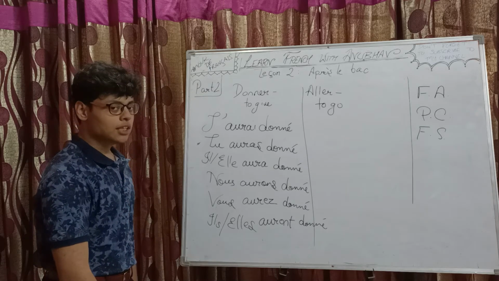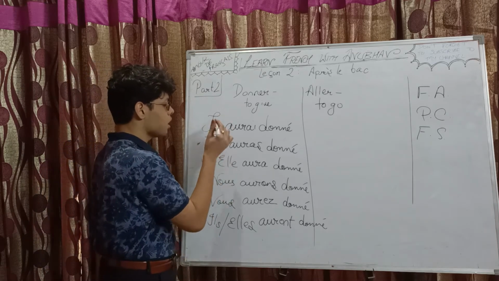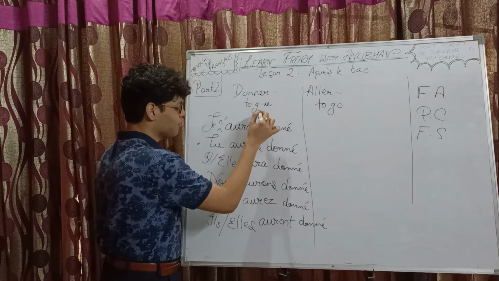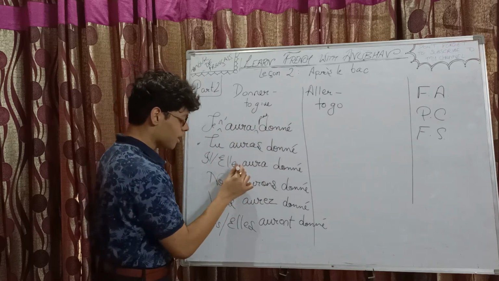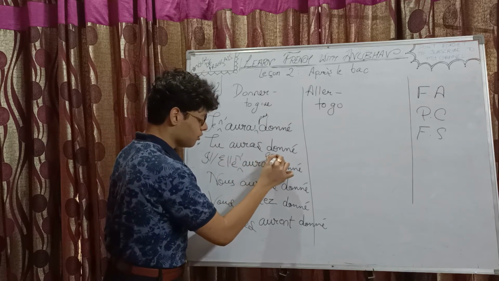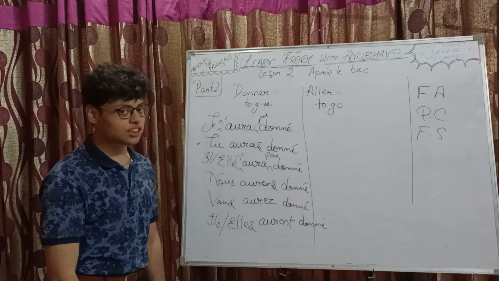So, if we have to change it into negative, what will we do? Je, an apostrophe, n'aurai, and after aurai, pas. Similarly, here also it goes like il n'aura pas donné. In this way, we can do the negation as well.